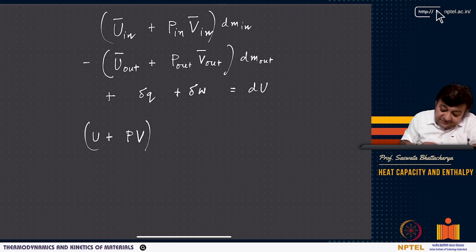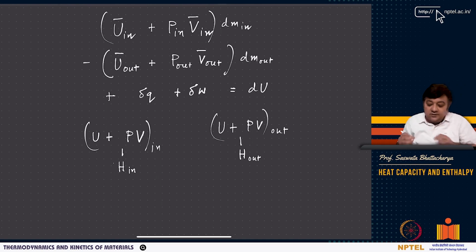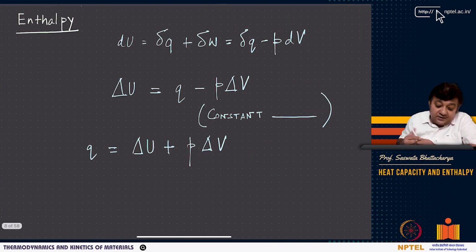Now in some way I can call this H in and H out. I am just putting some new variable here. Okay, now what is this H? I will define this H as enthalpy.